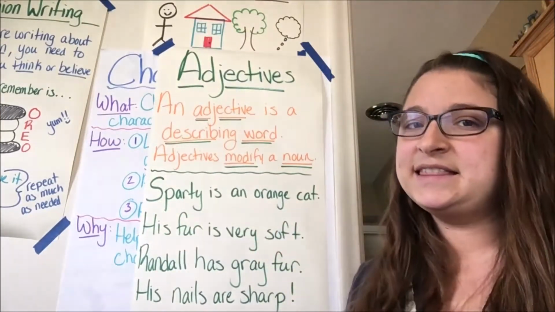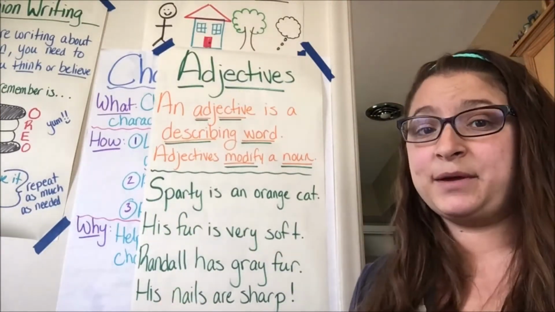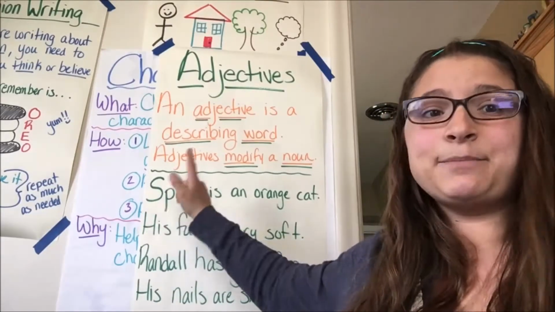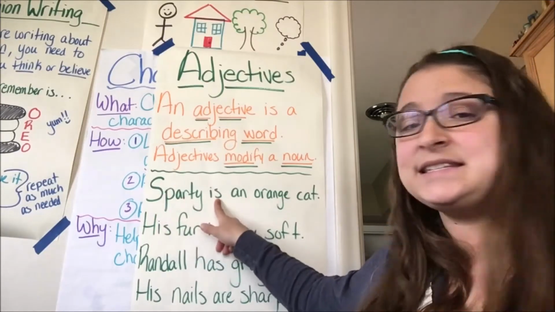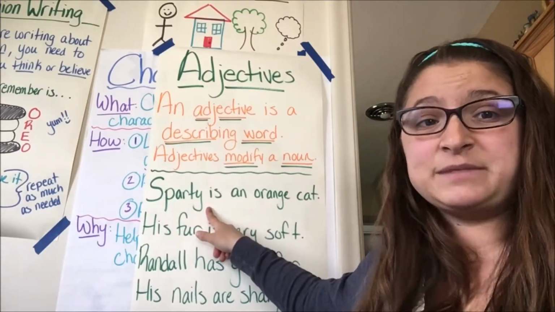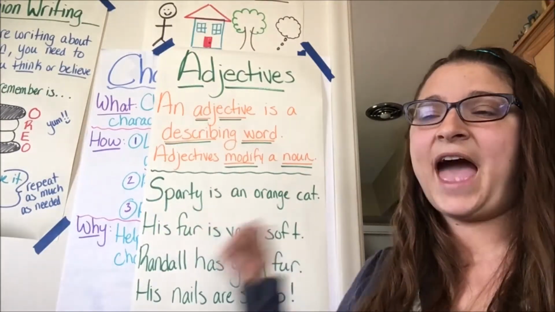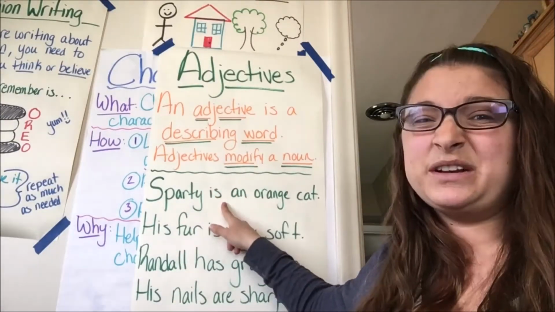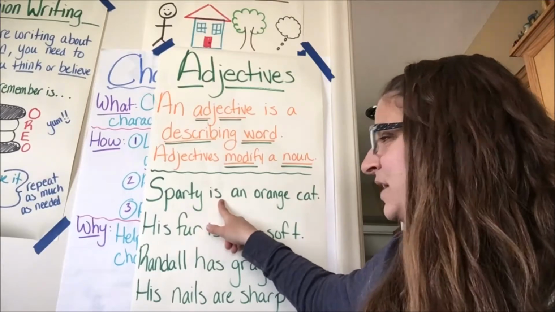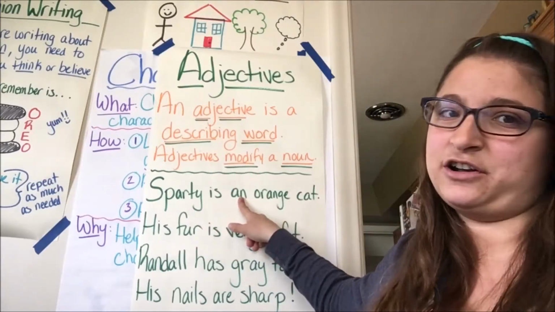I have to think, in this sentence, which word is my describing word? Sparty, that's a proper noun. That's naming Sparty. So that's not describing a word. Is, that is my verb. That's my action word. All right, if it's an action or if it's being, like is just a being verb, then it's going to be a verb. So that's not so much an adjective. And an, that's an article. We're not there yet.